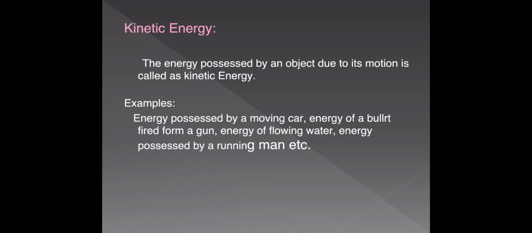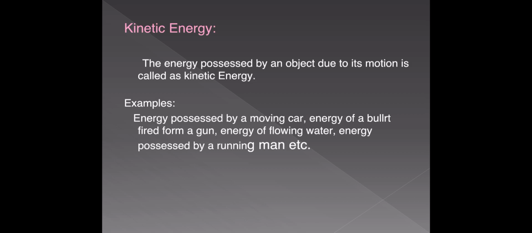Another example is energy of a bullet fired from a gun. When a bullet is in the pistol or gun, it has no energy, but after firing, the bullet gains velocity and moves fast with a greater velocity. At that time, the bullet has some kinetic energy. And some more examples are flowing water, energy possessed by a running man, etc. These are some examples for kinetic energy.